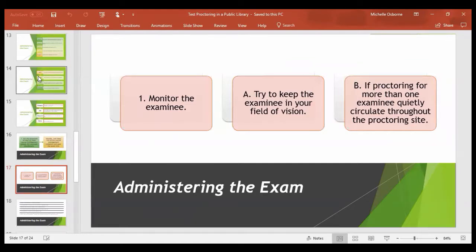Be cognizant of the examinee's time limit. Some tests are timed, but sometimes you may have a paper exam, and you need to be mindful of the examinee's time limit. Only the instructor may make changes to an exam. So if there's a problem with an exam, again, make sure that you have the information to contact the instructor.